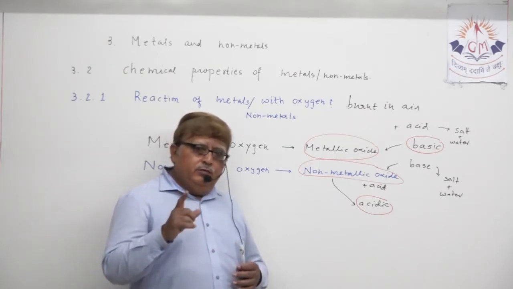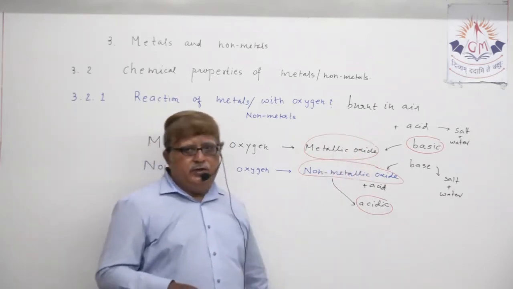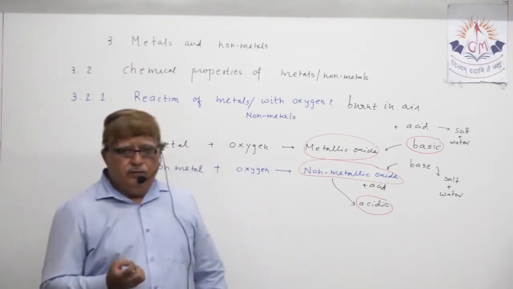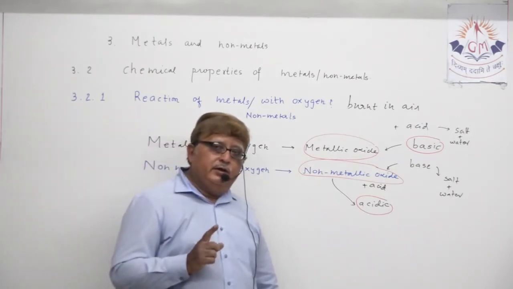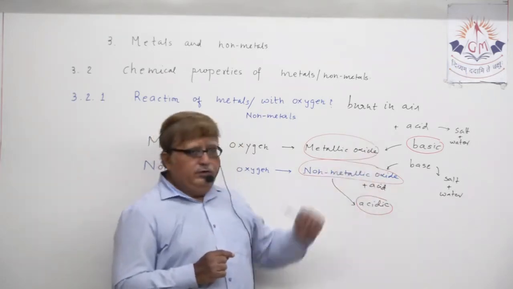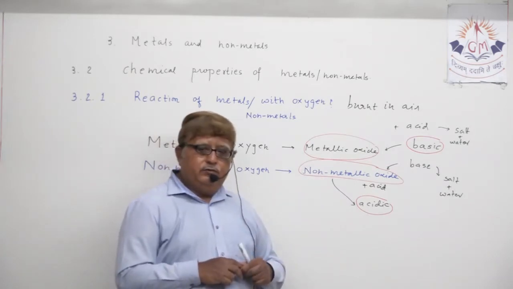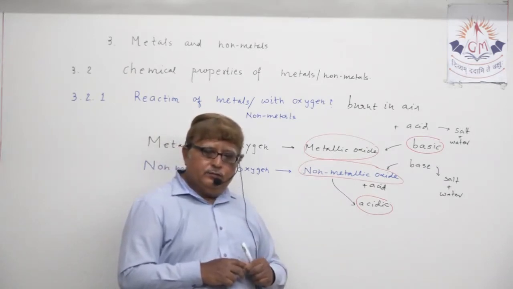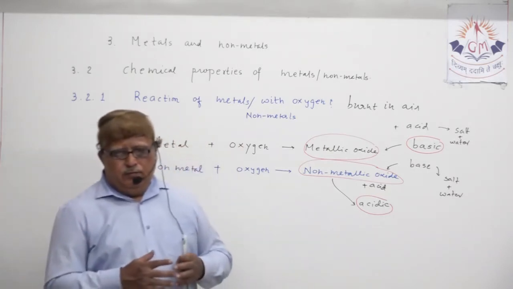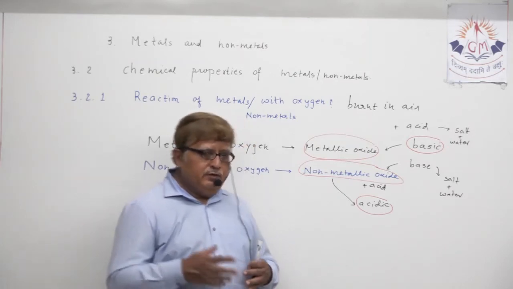One way of proving that fact is what I explained in chapter 2, acid, base and salt, that whenever any metallic oxide reacts with acid, it forms the respective salt and water. Is there another way to prove that metallic oxides are basic in nature?